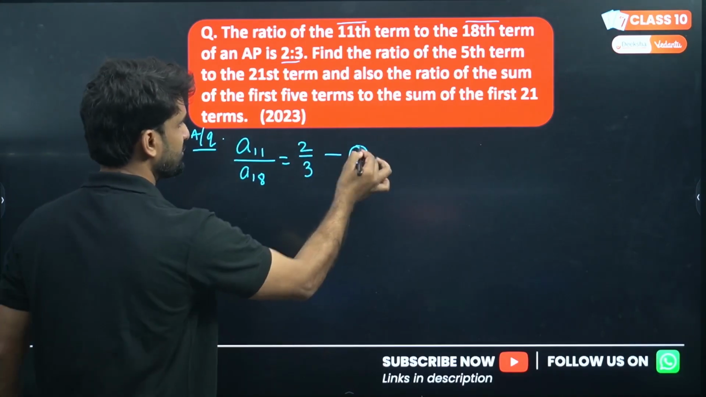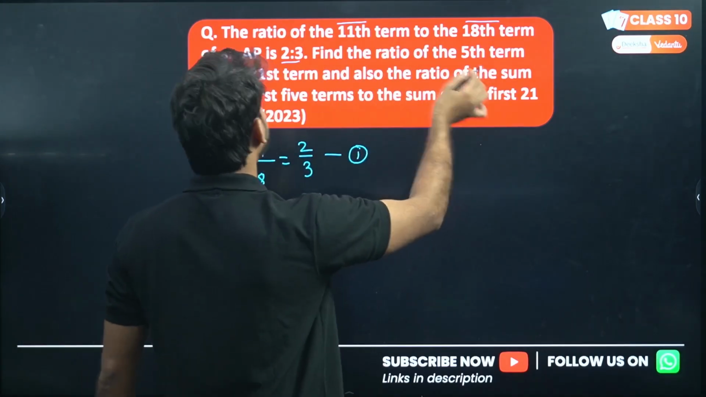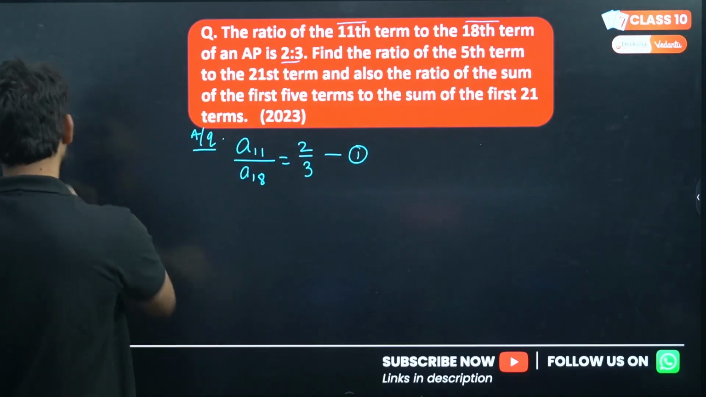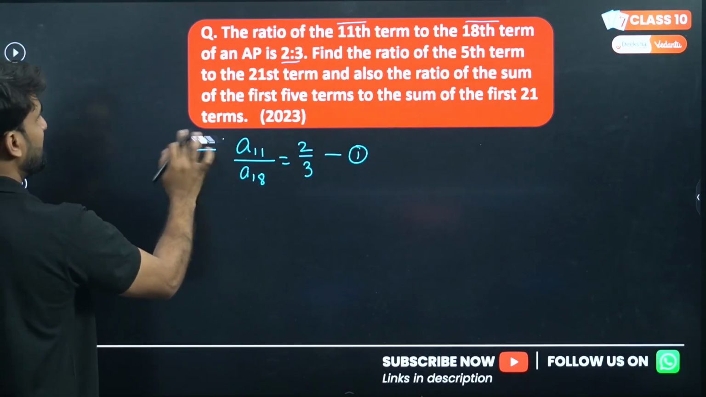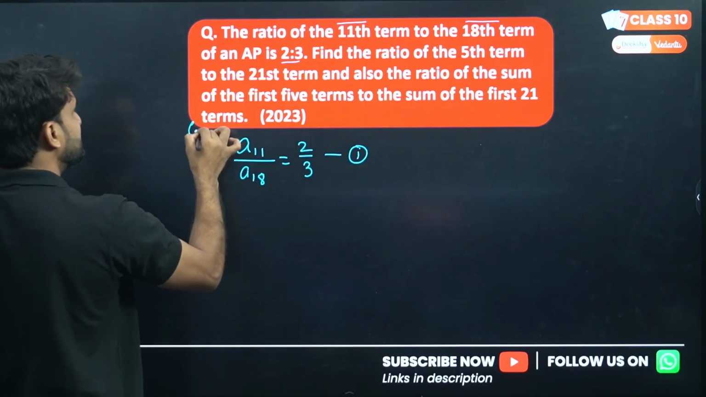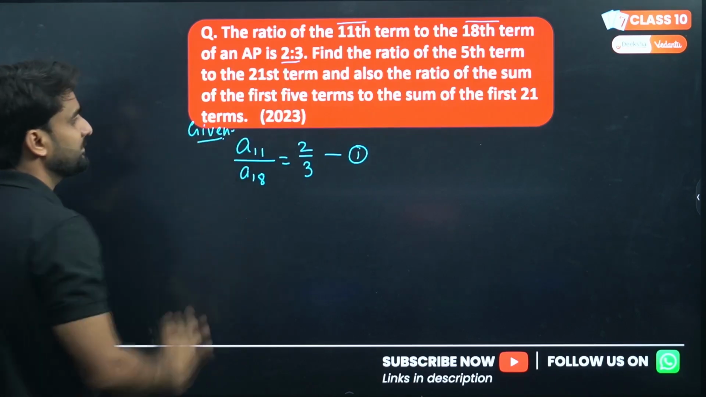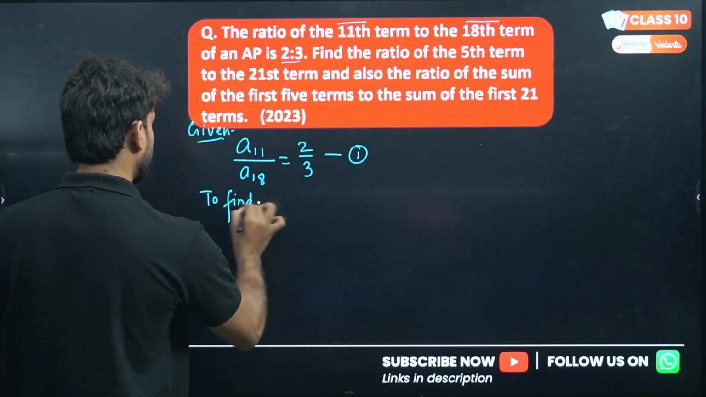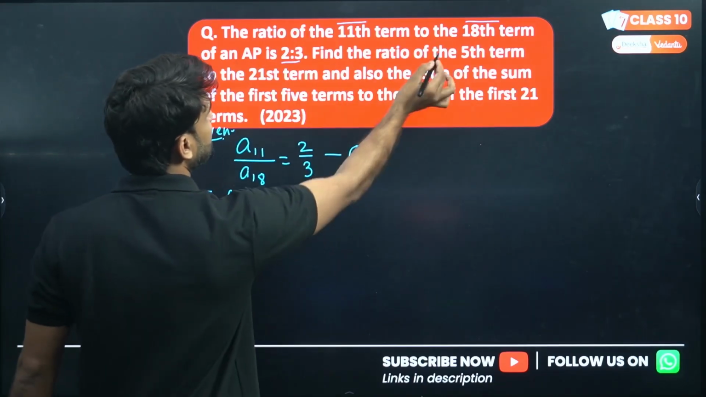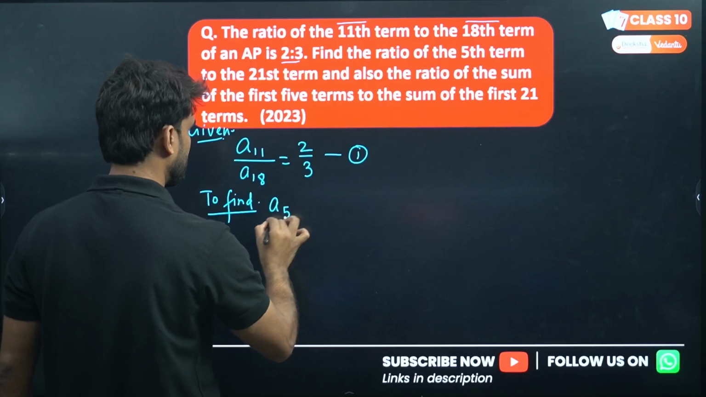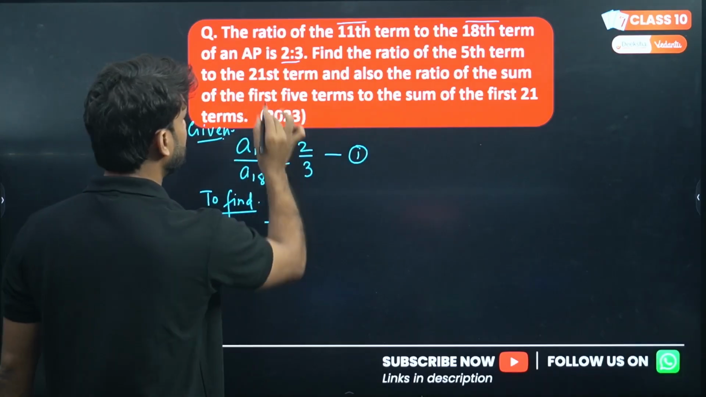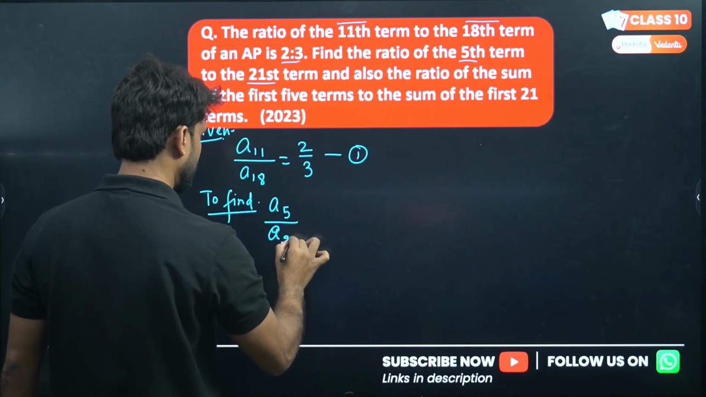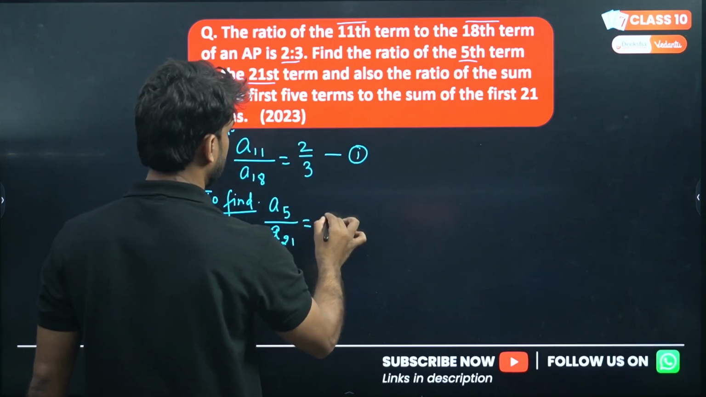Okay, second condition: find the ratio of the fifth term to the 21st term. Okay, this is given, right? So instead of writing AQ, I'm writing given. This is given, my dear lovely kids. This information is given to you all. And what to find? To find the ratio of the fifth term of the AP to the 21st term. Fifth term to the 21st term, A5 to A21. Okay, you have to find this.